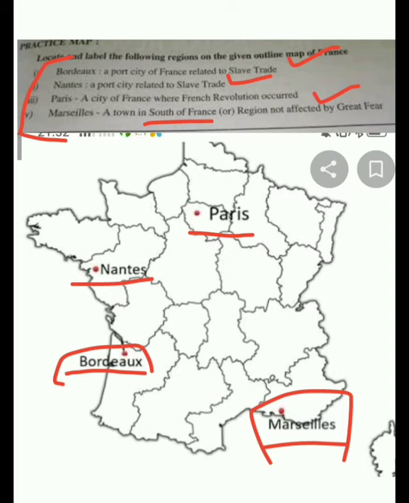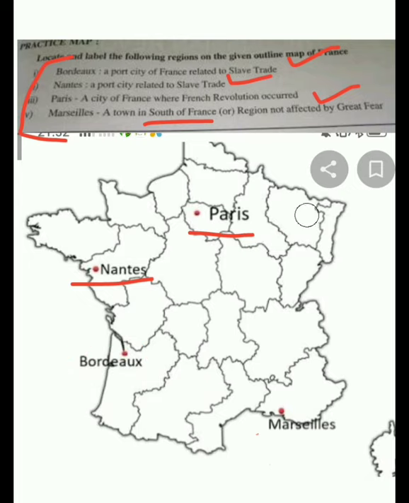Marseille, you must remember, is the place from where the patriotic song, which is right now the national anthem of France, originated. So it is in the south of France. Either the question will be asked in the form of questions and answers, or it can be directly asked, like on the given outline map of France, mark these places. You can be asked any two or three places to mark. Now let us understand how you will mark this.